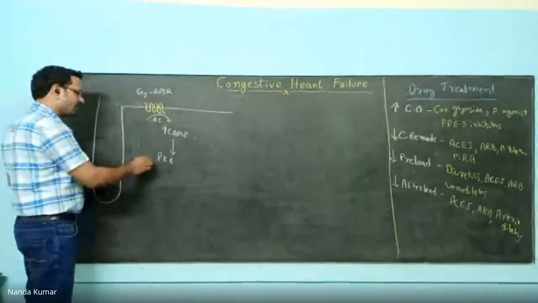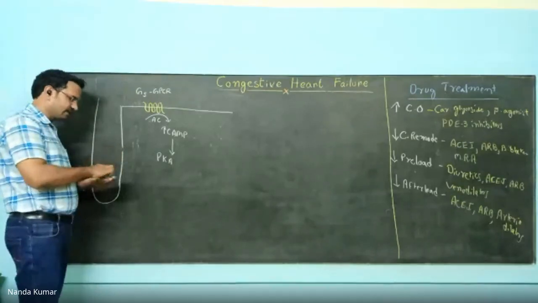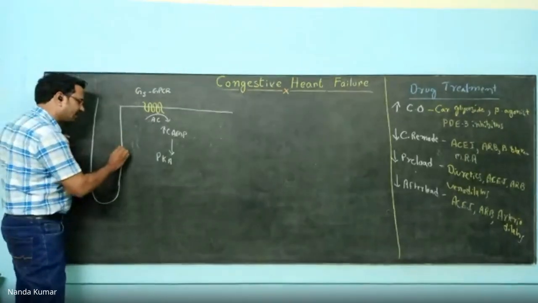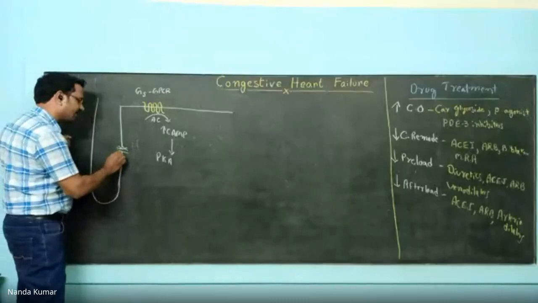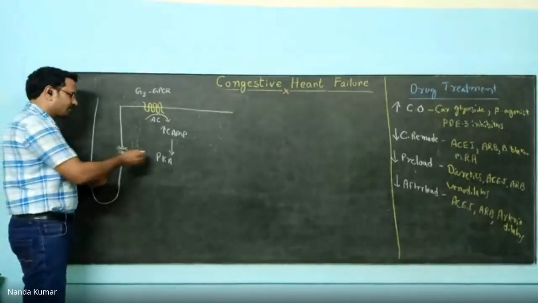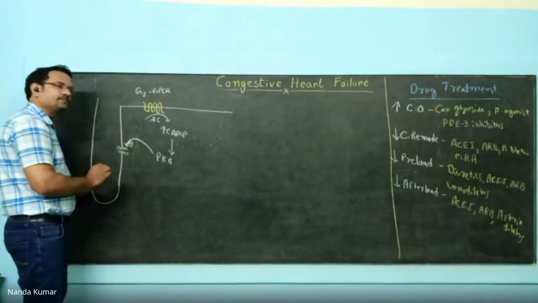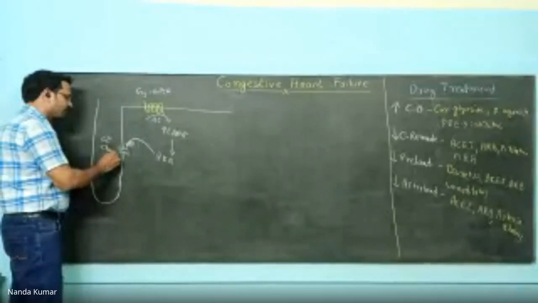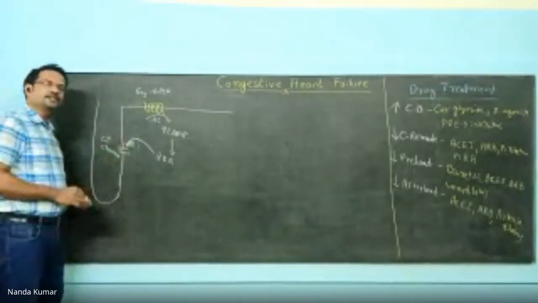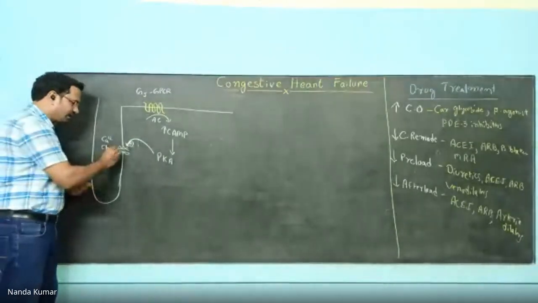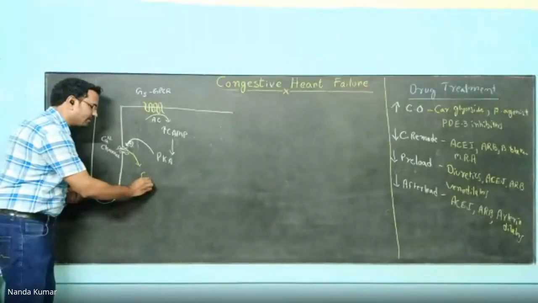Now, what is the job of protein kinase A? It will phosphorylate. In this case, in the cardiac cell, it phosphorylates a calcium channel. So protein kinase A activates this calcium channel. When this phosphorylation of the calcium channel happens, it causes opening of the channel and calcium is released.